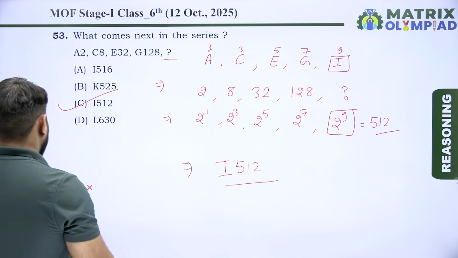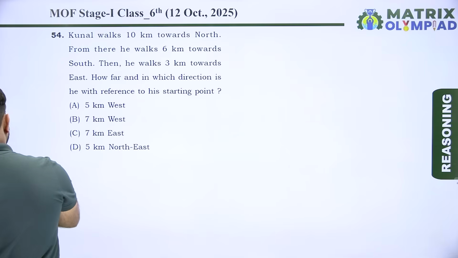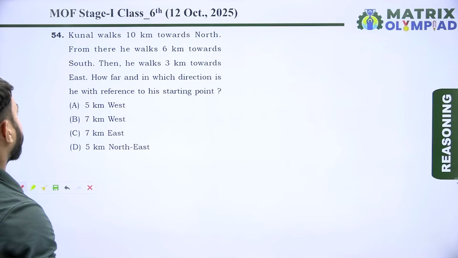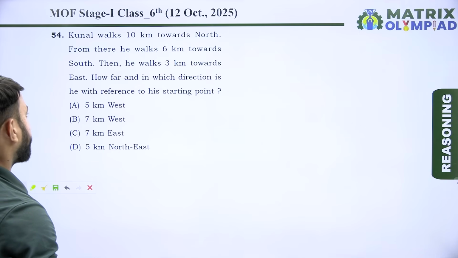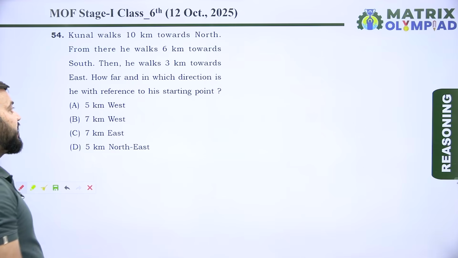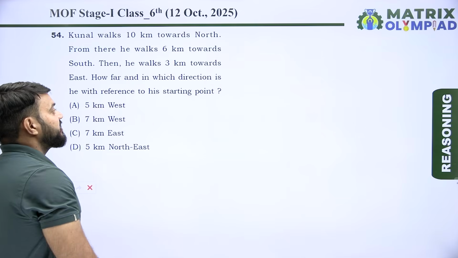Let's move on to the next question. Now the next question is question number 54. Kunal walks 10 km towards north. From there he walks 6 km towards south. Then he walks 3 km towards east. How far and in which direction is he with reference to his starting point?